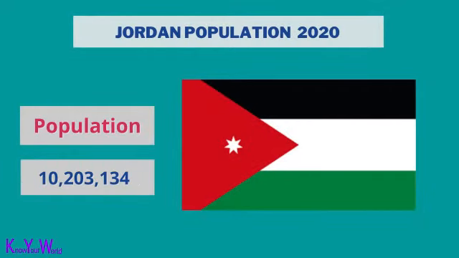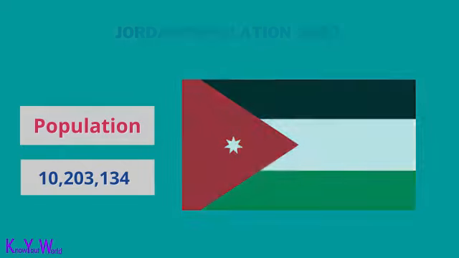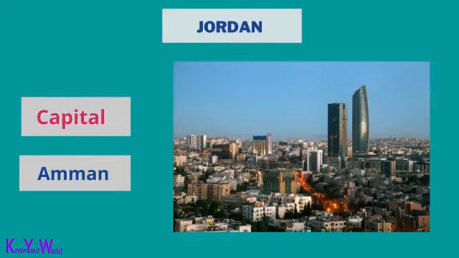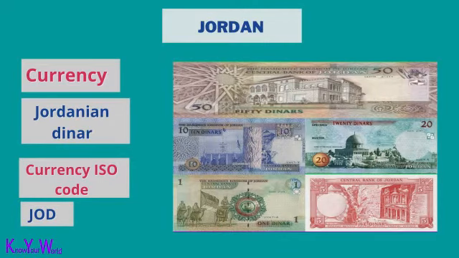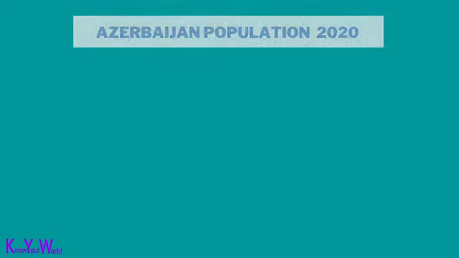Jordan population is 10,203,134. The capital of Jordan is Amman. Jordan currency is the Jordanian dinar. The ISO currency code is JOD.